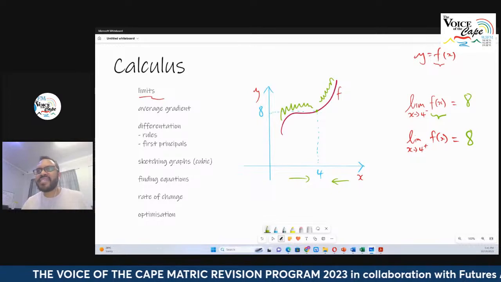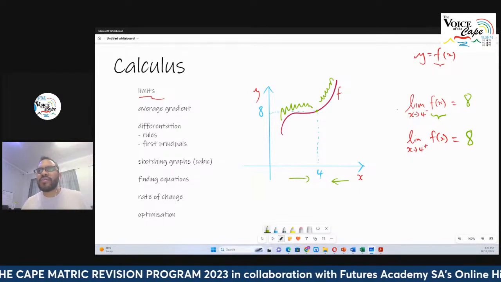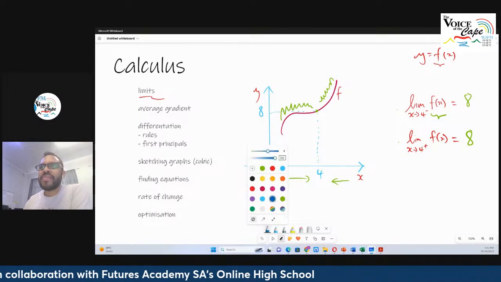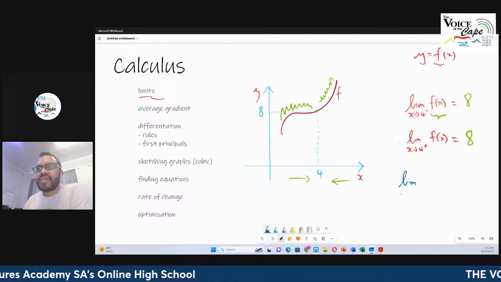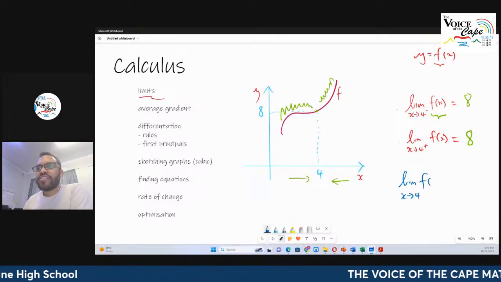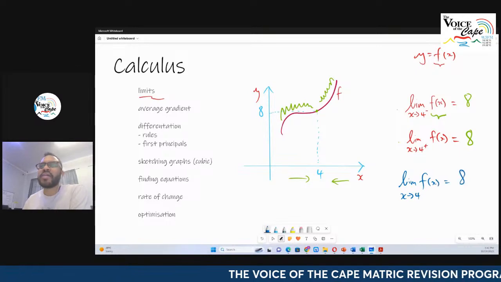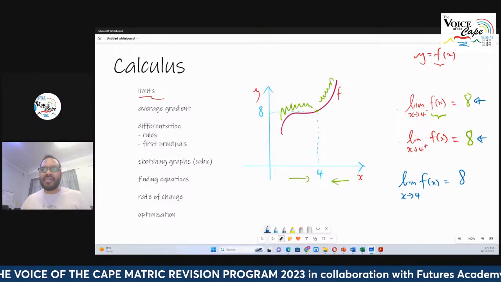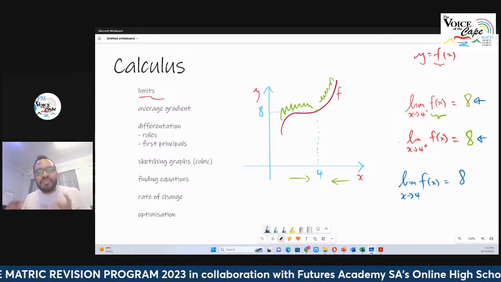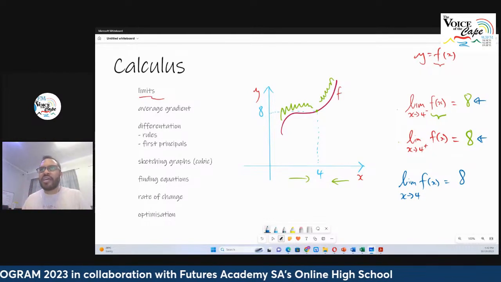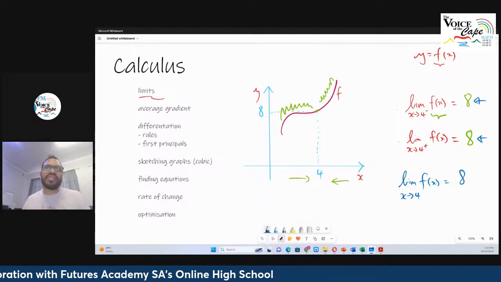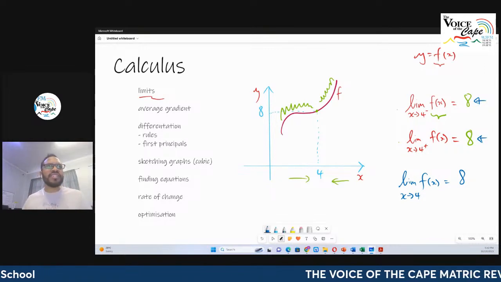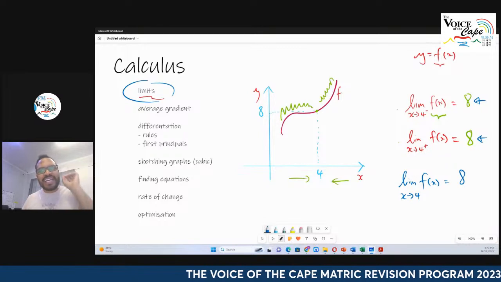And so here I say the left-hand side limit, which is this, and the right-hand side limit are equivalent. And if they are equivalent, we can say the limit exists, right? And that's written as limit as x approaches 4 for the function f of x, and that's equal to 8, right? Now, I'm saying when the left-hand side limit is equal to the right-hand side limit, the limit exists. What does that mean? It means that there's also a possibility you can get a case where the left-hand side limit does not equal the right-hand side limit. But all of that is beyond the scope of the curriculum. Okay, so let us continue. Our focus right now is to look at limits.